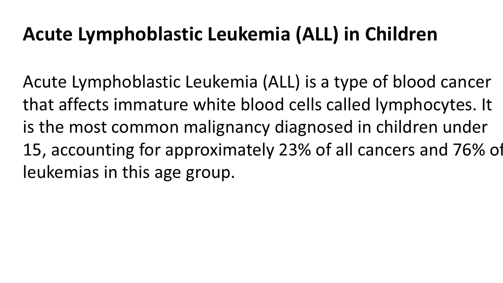Acute lymphoblastic leukemia (ALL) in children. Acute lymphoblastic leukemia, or ALL, is a type of blood cancer that affects immature white blood cells called lymphocytes. It is the most common malignancy diagnosed in children under 15, accounting for approximately 23% of all cancers and 76% of leukemias in this age group.